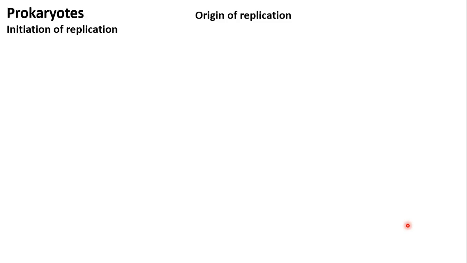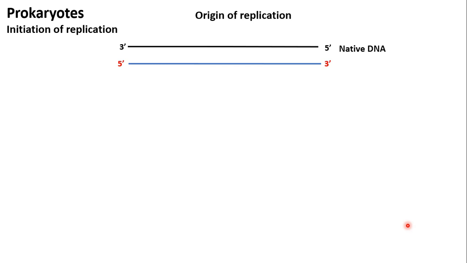Now let's see the initiation of replication. Initiation starts with unwinding of the DNA strand. It occurs at a specific site. That site is known as the origin of replication, ORI. You can imagine it here as the red line. This red line is the site. This site consists of a short sequence of 80 base pairs, rich in adenine and thymine.